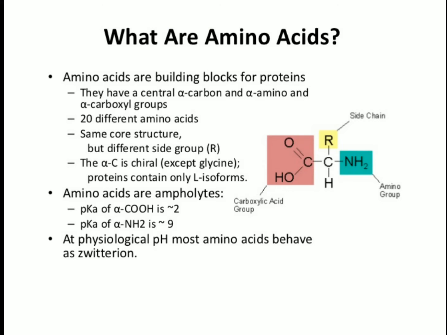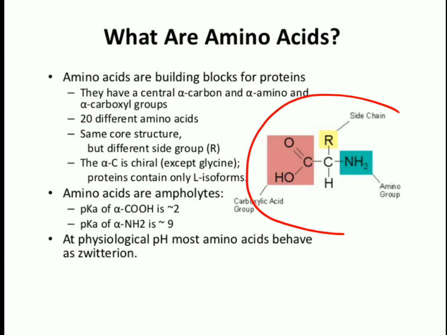Now, the question arises, if the protein is the polymer of the amino acids, what is an amino acid? Amino acids are the building blocks of the proteins. Chemically, what is their structure?